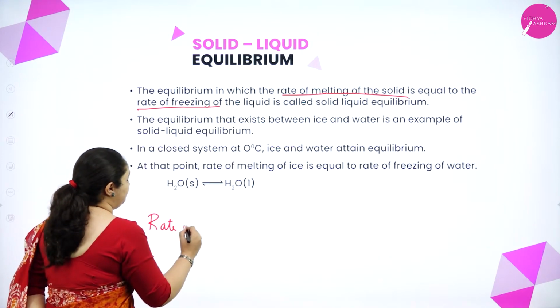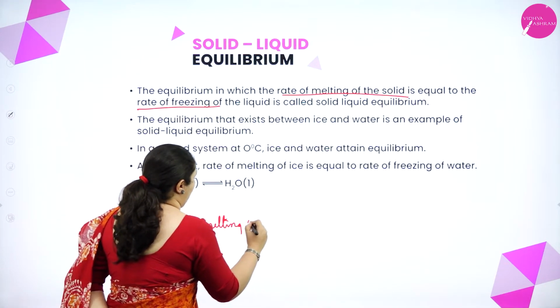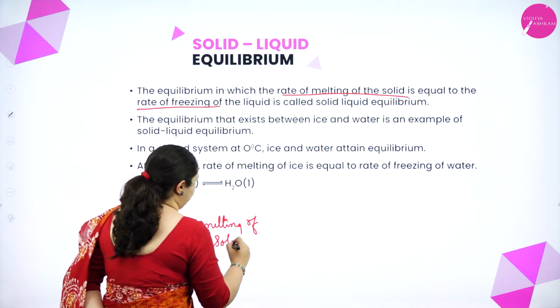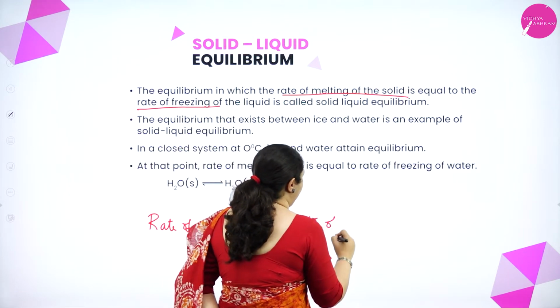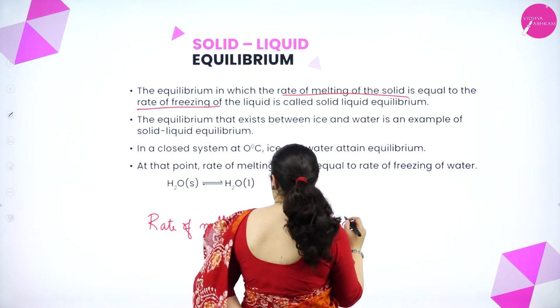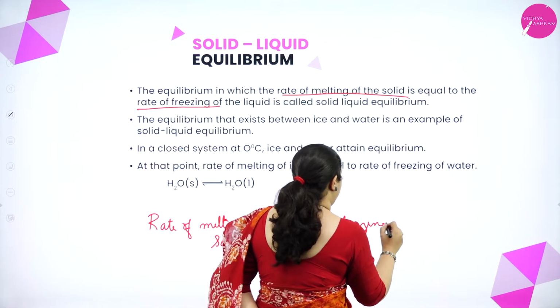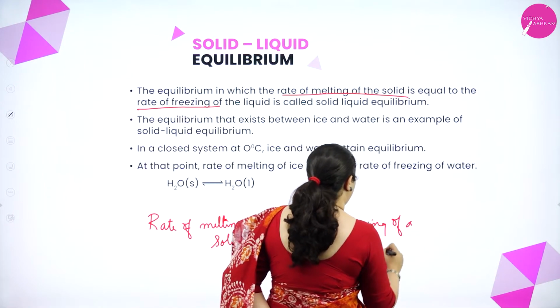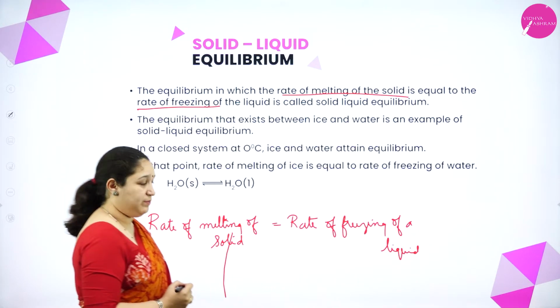Rate of melting of solid is equal to rate of freezing of a liquid in solid liquid equilibrium.